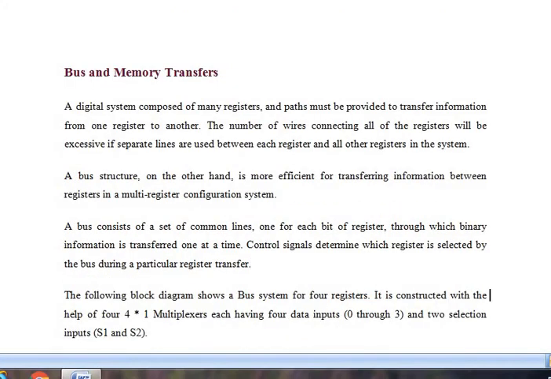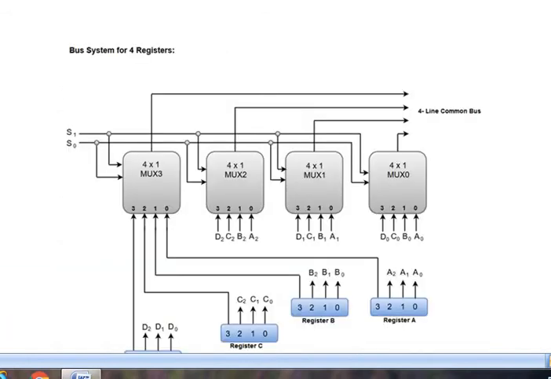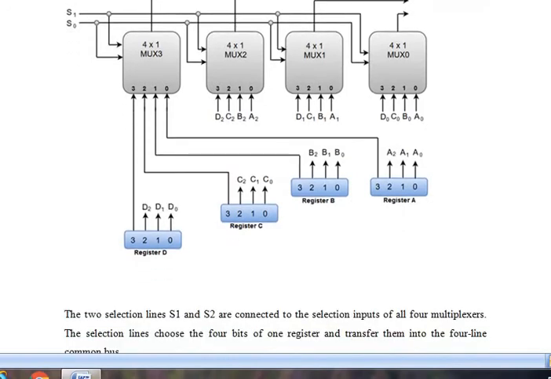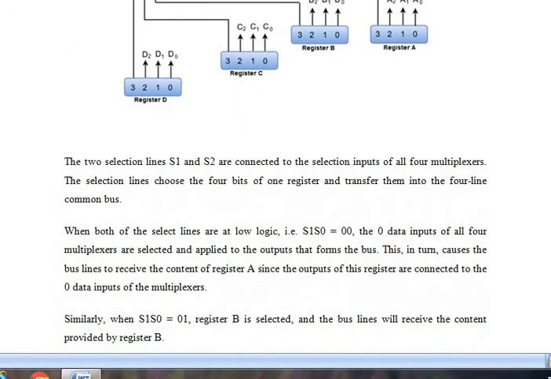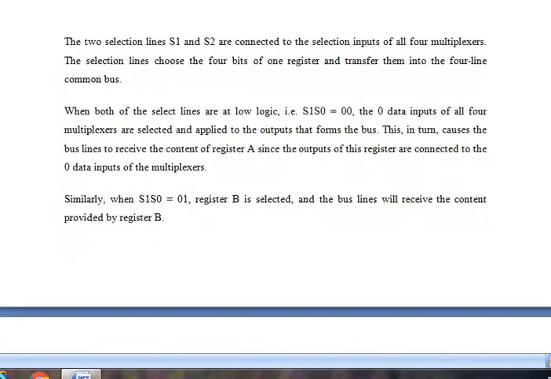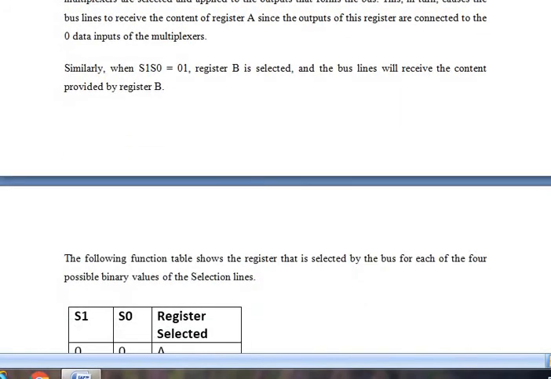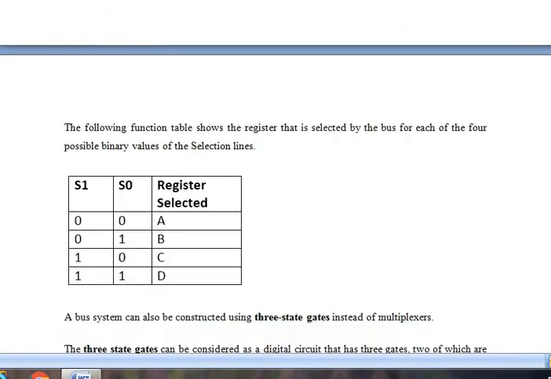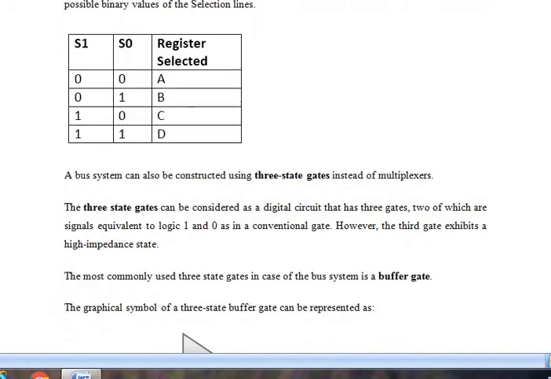Now we will see the memory transfer using the tri-state buffer. What we have seen through the multiplexers can now be seen through the tri-state buffer. A 3-state bus system can also be constructed using 3-state gates instead of multiplexers. The last diagram that we saw is using the multiplexer. Now we are going to see the 3-state gates.